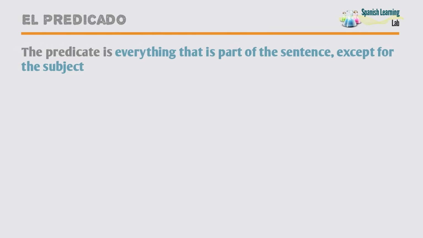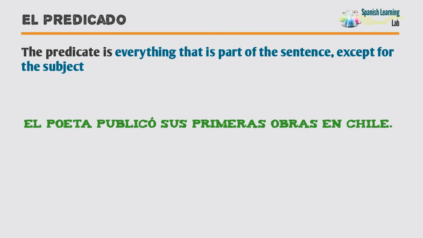El predicado. Now that we have explained a little about the subject, let's talk about the predicate of the sentence. Well, the predicate is the part of the sentence that predicates something about the subject, and whose core is generally a verb that agrees with the core of the subject. To put it more simply, the predicate is everything that is part of the sentence, including the verb and its respective complements, except for the subject.